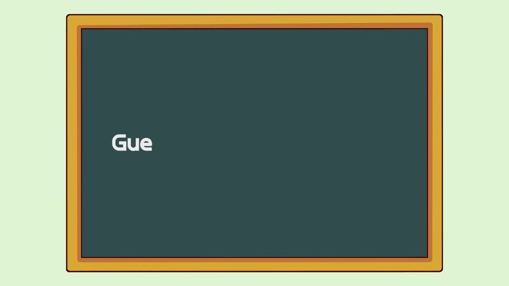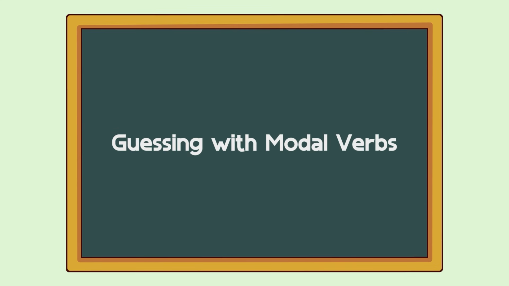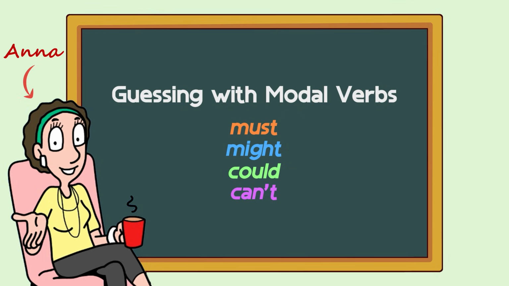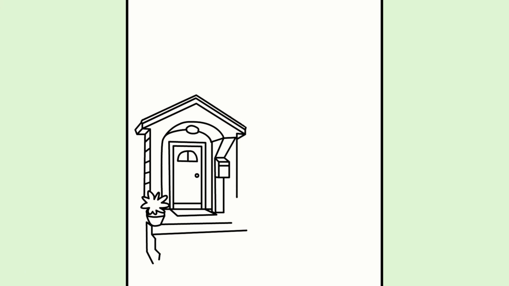Hello everyone and welcome. Today we're going to learn how to make guesses about the present using modal verbs like must, might, could and can't. To help you understand how they work, we'll follow Anna through her day and try to work out what's going on. Let's begin.